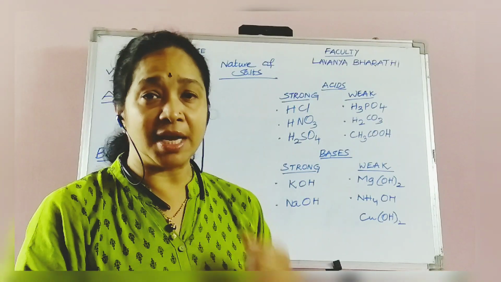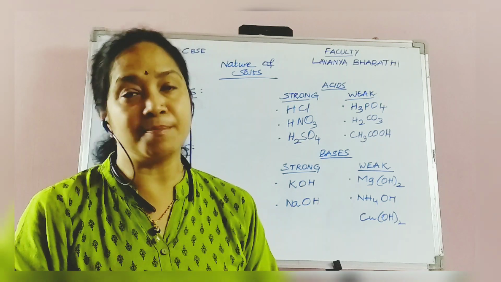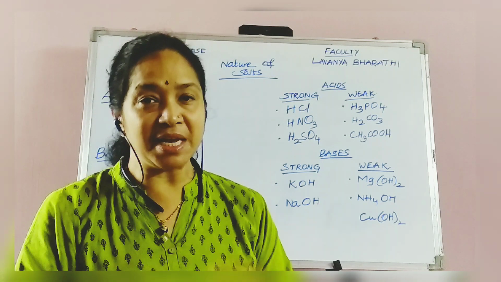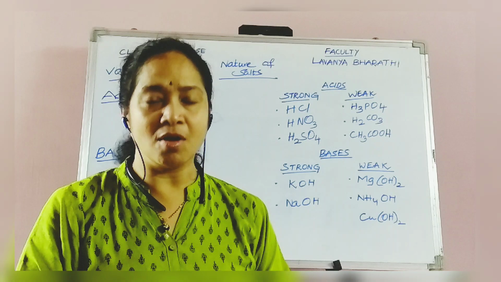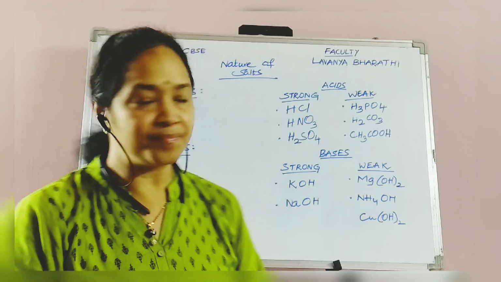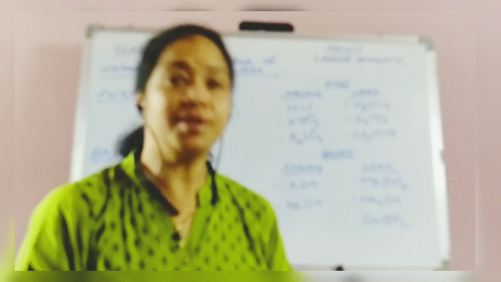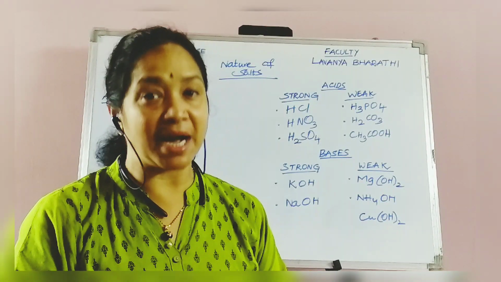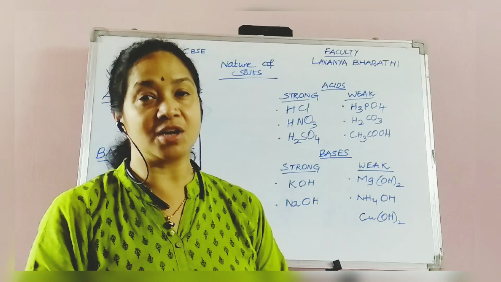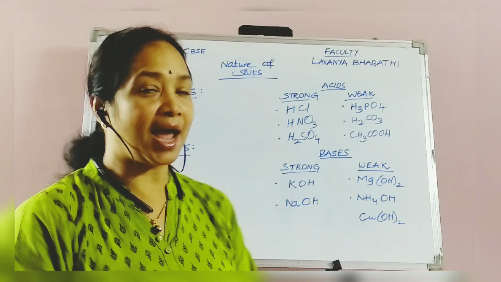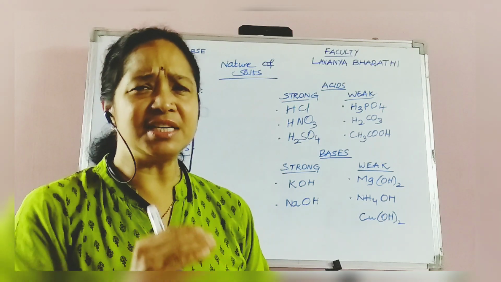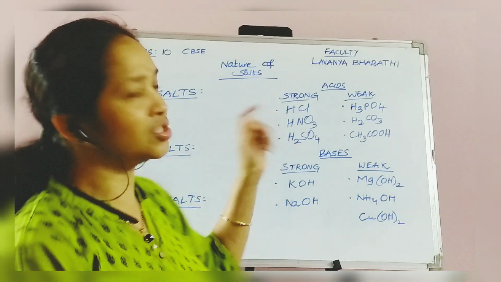They dissociate more H plus ions, and the pH is less than 7, almost 0 to 1. And coming to the weak acids, these weak acids also release H plus ions, but the H plus ion concentration is less, and definitely the pH is a little bit more when compared to strong acids.